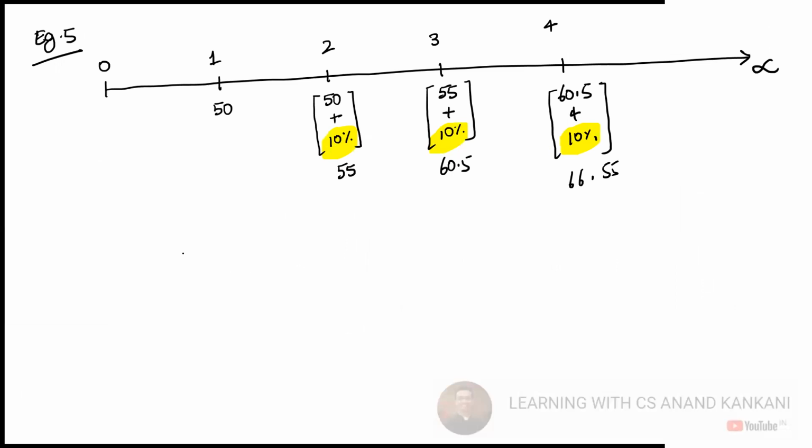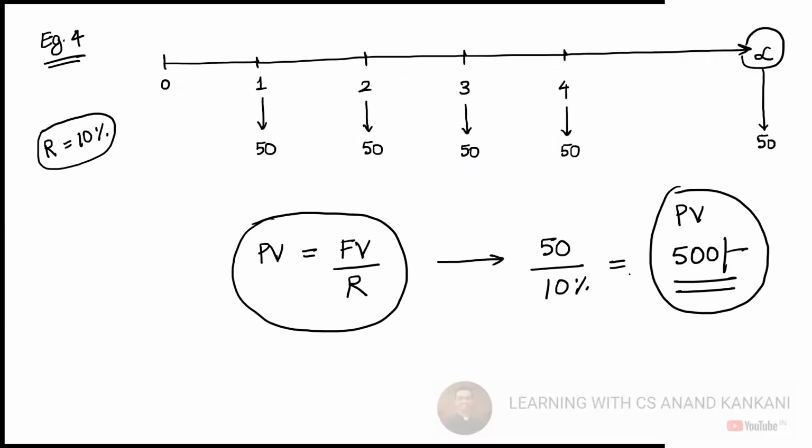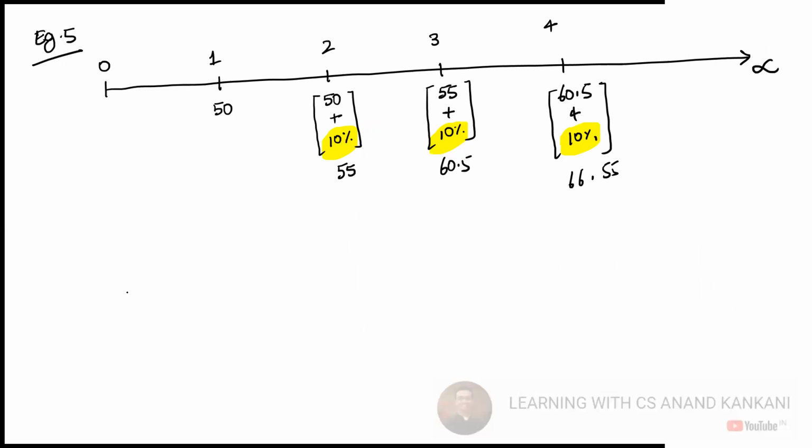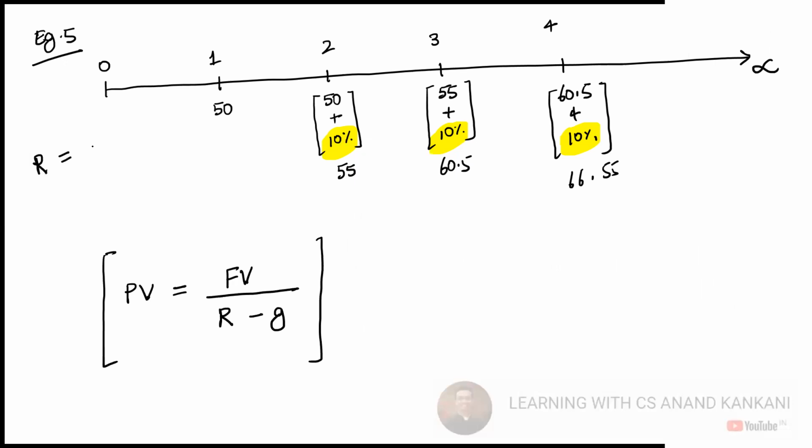So in this case, can we use this formula now? No, we can't use this formula. So how do you calculate present value here? Here the present value is equal to future value upon R minus G. What is G? G is the growth rate. So here if I say R is equal to 14%.